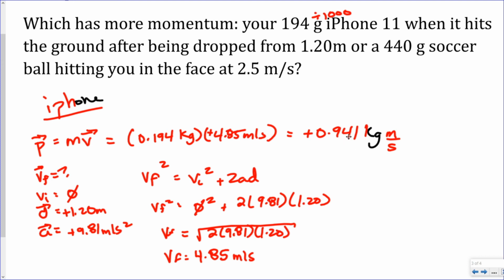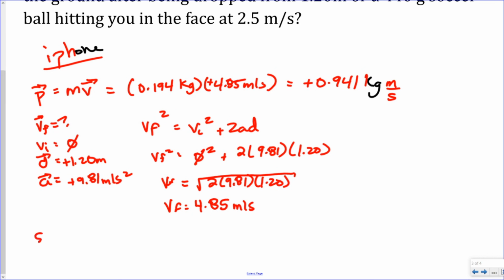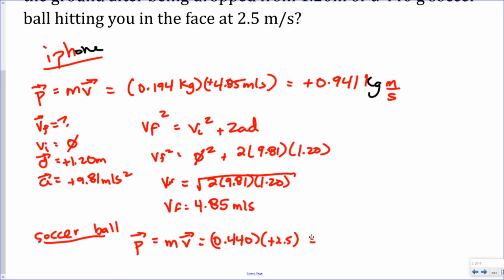So just a little bit under 0.941. Let's do the same thing for the soccer ball. So it's 440 grams and it's traveling at 2.5 meters per second. So here's the soccer ball. I don't make you do any kinematic equation here. We can just go straight to our momentum formula, mass times velocity. So it was 0.440 kilograms times our velocity of positive 2.5. And when I do that, what do I get? Positive 1.1 kilogram meters per second.